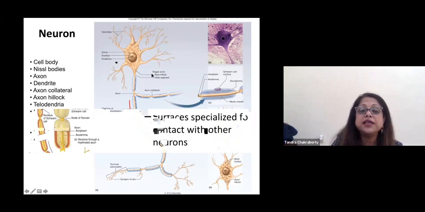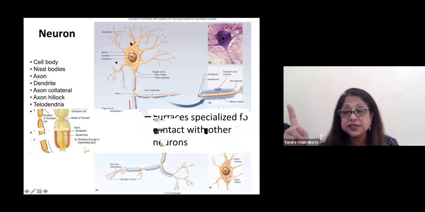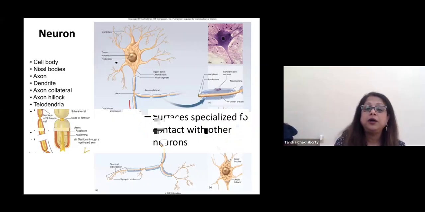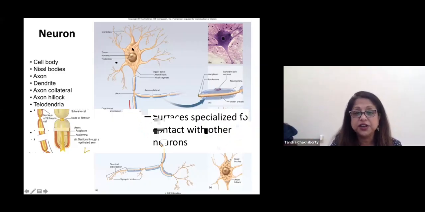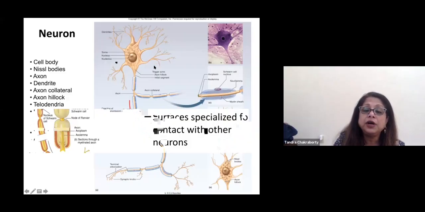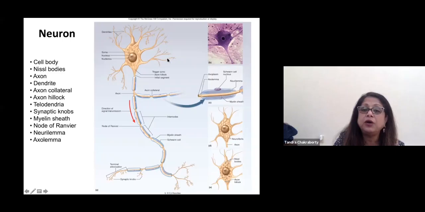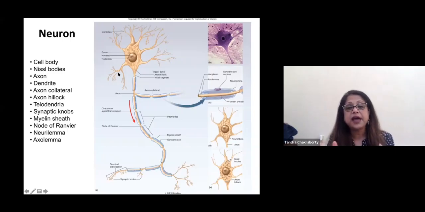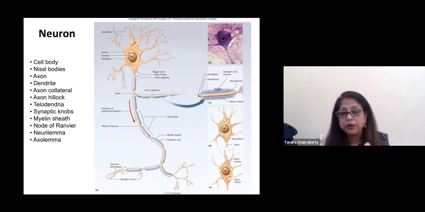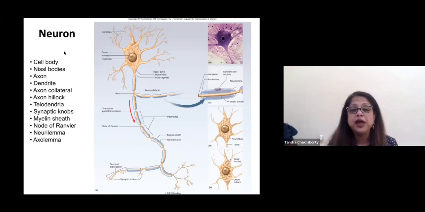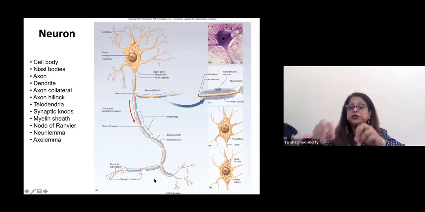As I said, this cell body has all the organelles except for the centriole in it, and this is the processing center. It processes information. The other processes that are coming out, the dendrites, actually receive information. They take in information, and the axon transmits information, it sends out information.